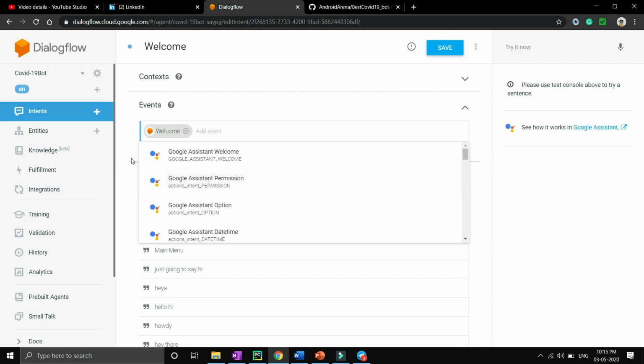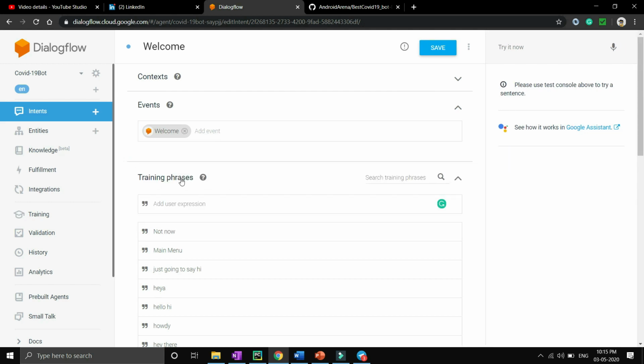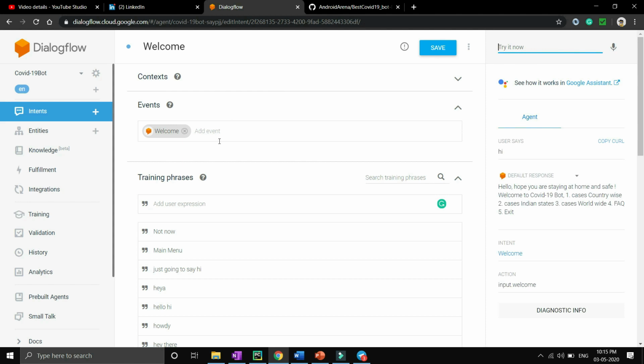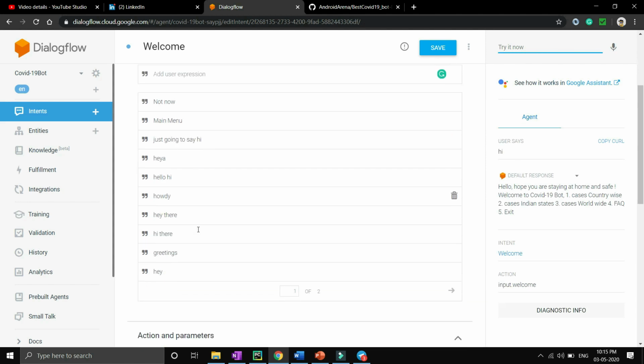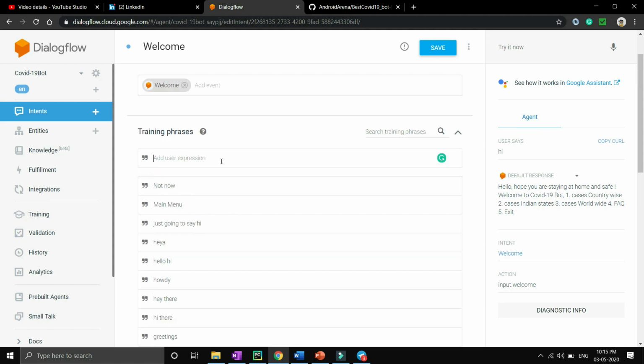So now whenever a user has come to your chatbot and typed hi, you have trained your welcome intent according to that, because hi is in my training phrases. You can train your intent just like you want. If you want to train a word like Dinesh and just hit enter, then whenever a user types Dinesh, it will go inside the welcome intent.